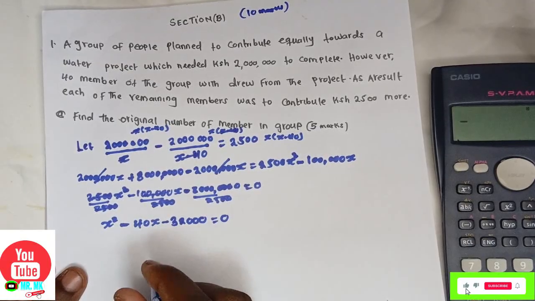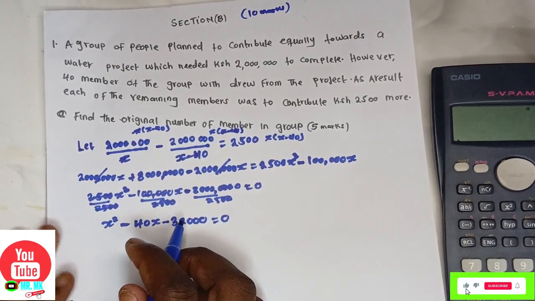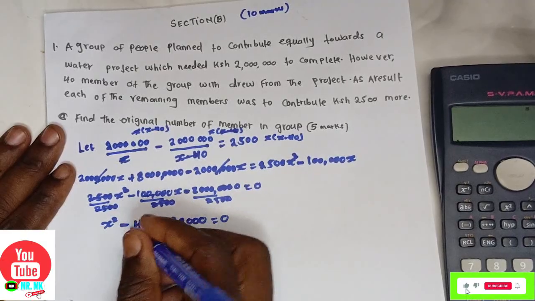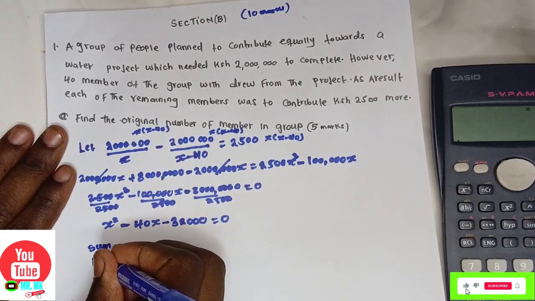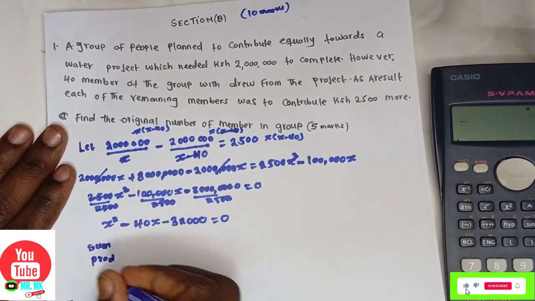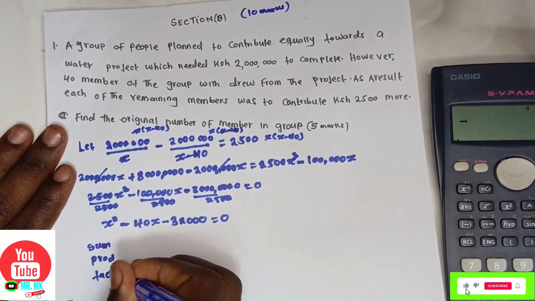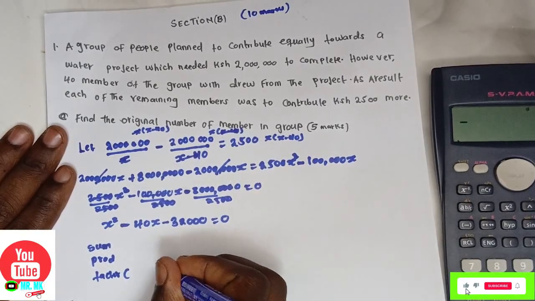Now from there, you look at the sum and product of these numbers. How do you look at the sum and product? We look at the sum and product, and we get the factors.